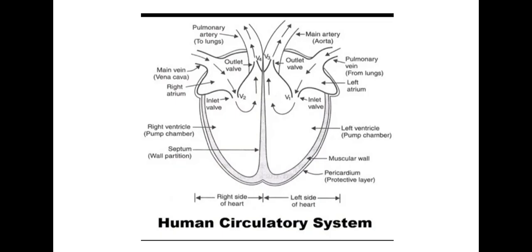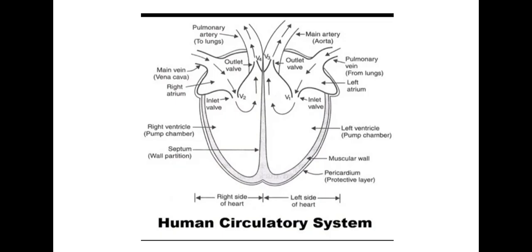Fine. The left atrium, you can see here in the picture, is connected to the left ventricle through a valve denoted V1. Just look at the picture carefully.